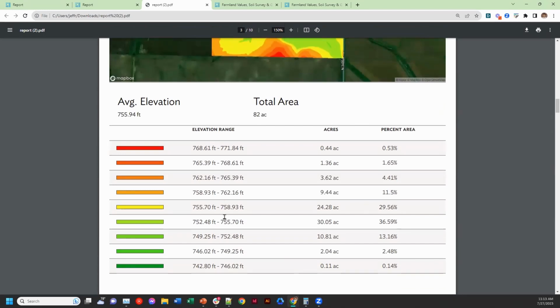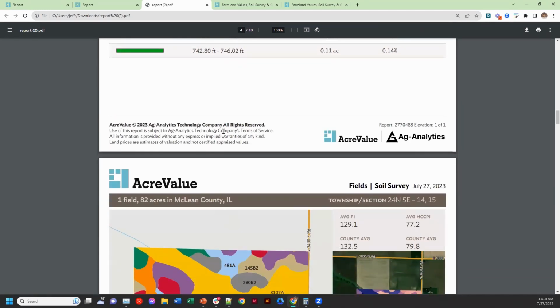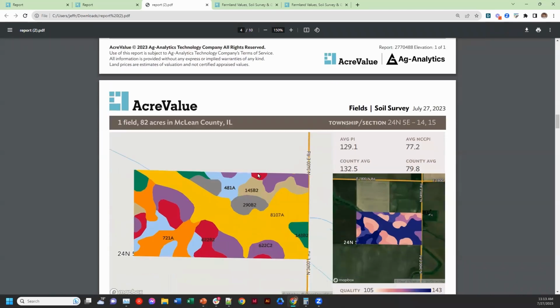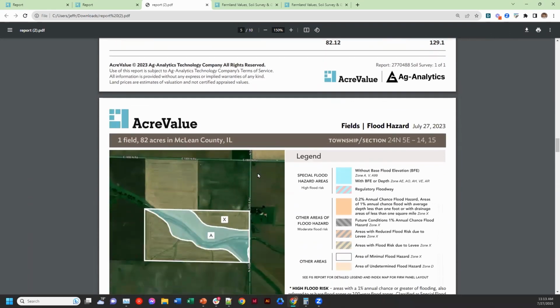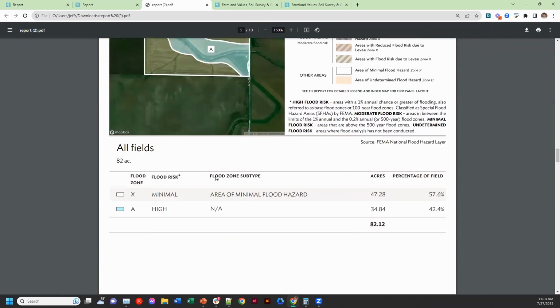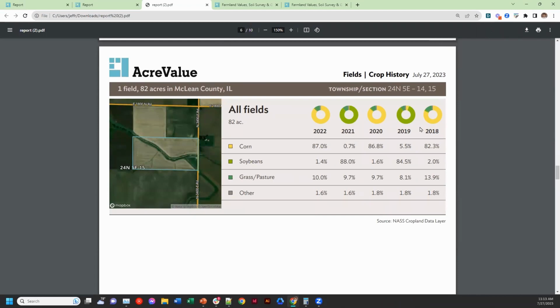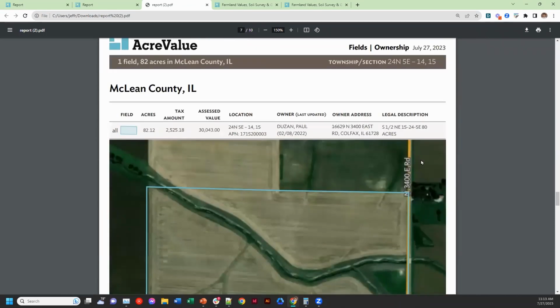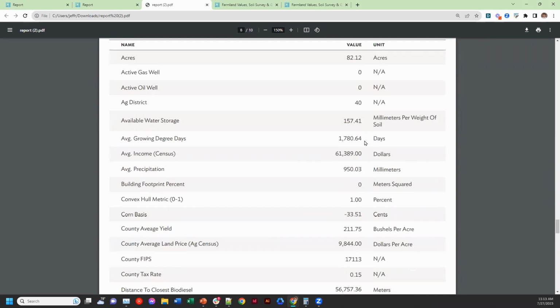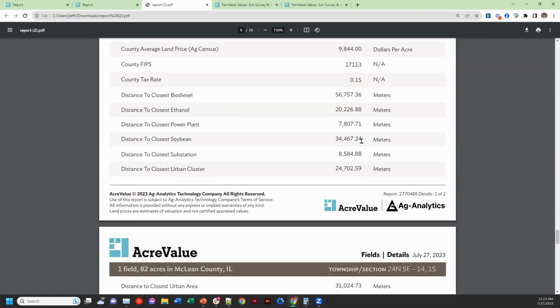So let's continue to scroll through here. I've got the elevation maps. Like I mentioned, we had just uploaded those earlier this week, so I'm very excited to present that to folks. We've got soil maps here as well. Flood hazard is very important for understanding where you can do certain things, like potentially develop energy infrastructure, or what is going to be tillable land for you. And then we'll be able to tell you crop histories as well. In addition to current ownership and aerial information, this report is pretty chock full of information that's going to be helpful for your property.